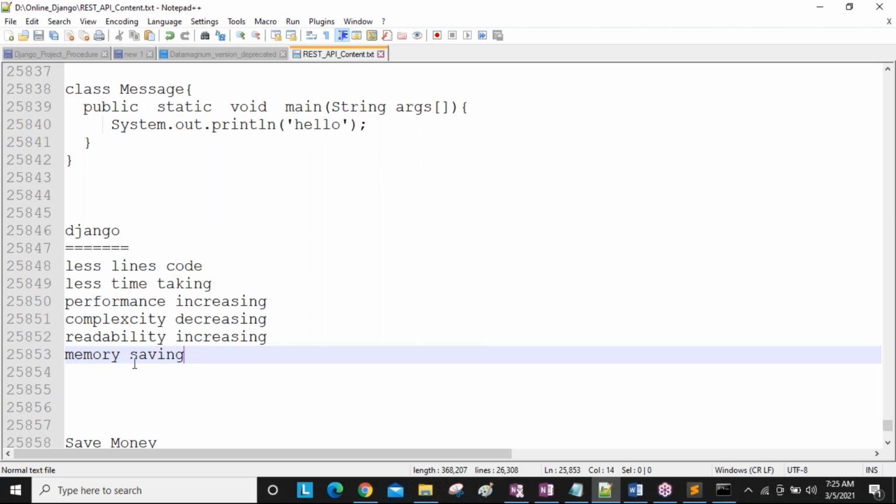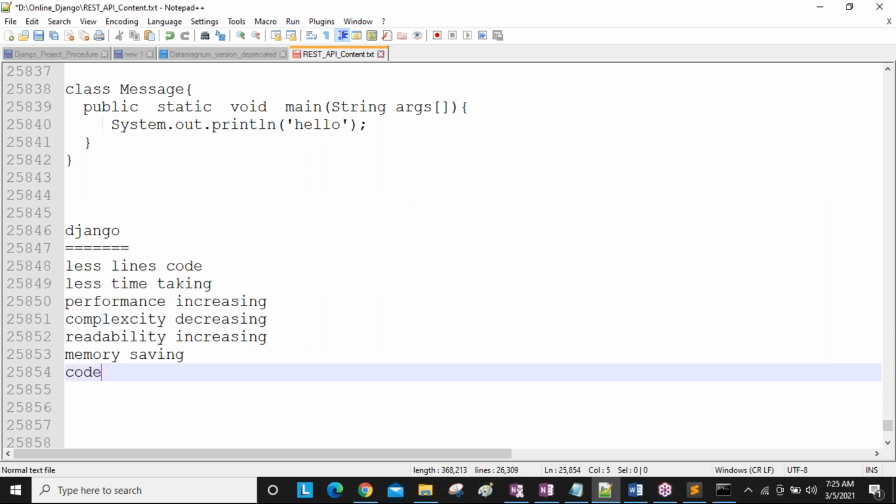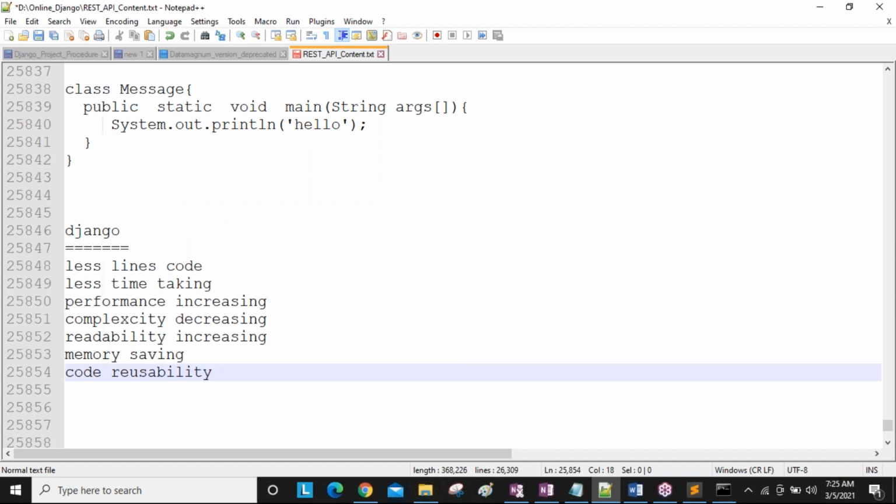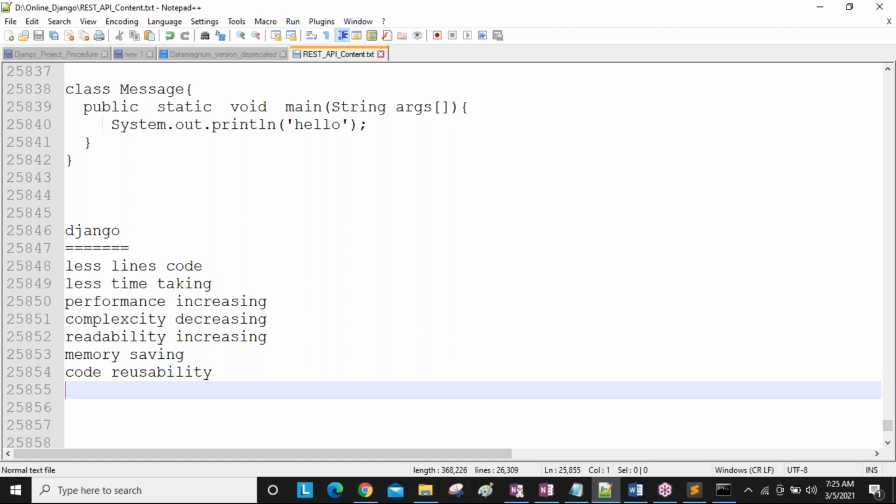Like this, using the Django framework, we are getting n number of benefits, guys. And code reusability is also there. One time you write, n number of times you can use the functionality. For example, if I write one addition function, that addition function I can use in n number of places. Code reusability is there. And it follows the MVT architecture, and using MVT all together, front end, back end, and database related, we are going to be developing.